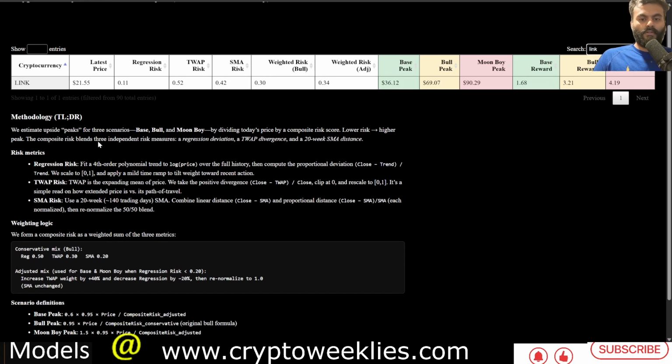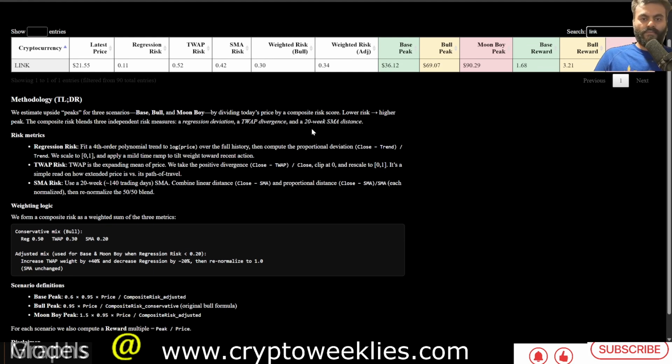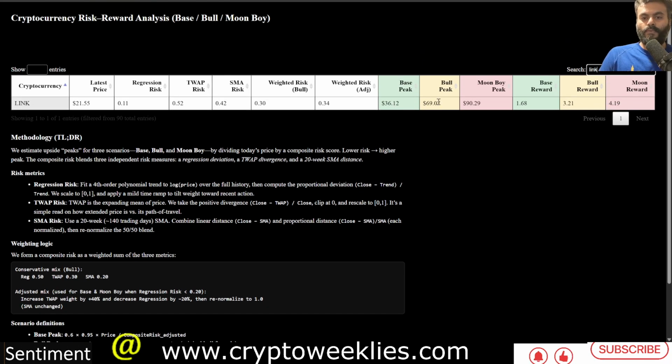The methodology used is as follows: a blend of 3 different individual risks, which are then adjusted based on how the regression risk is performing at this point. That leaves us the base case peak for Link at around $36. That is the conservative scenario for this bull run.